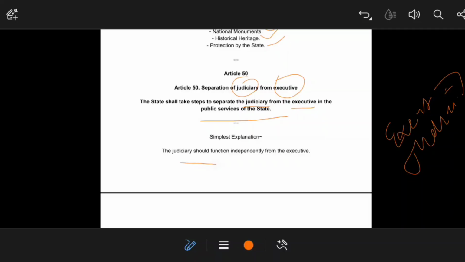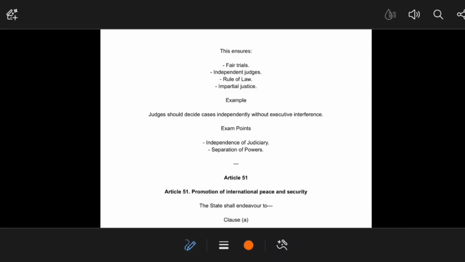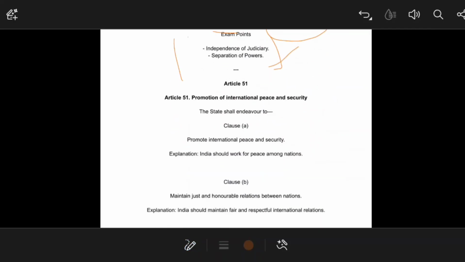So the judiciary should function independently from the executive. Why? Because it is essential to ensure free trials, fair trials, independent judges, rule of law, and impartial justice. That means justice should not be partial to the rich or to the poor, or to the government or to the people. Justice should be impartial in nature. For example, if a judge decides a case, they should do it independently, and there should be no executive interference in that particular case. So this ensures the independence of the judiciary, and this also strengthens the federalism concept of the Indian Constitution by separating the powers.